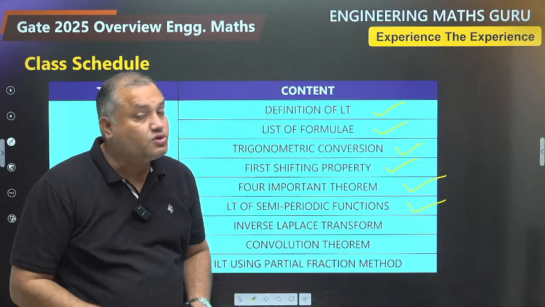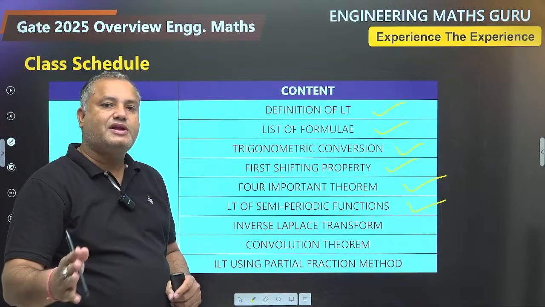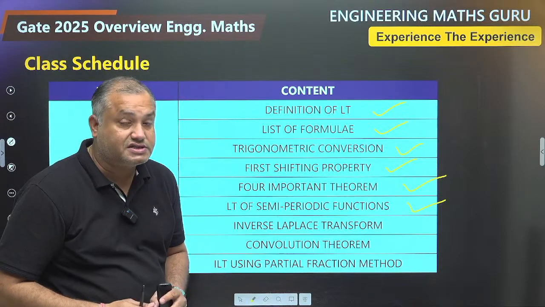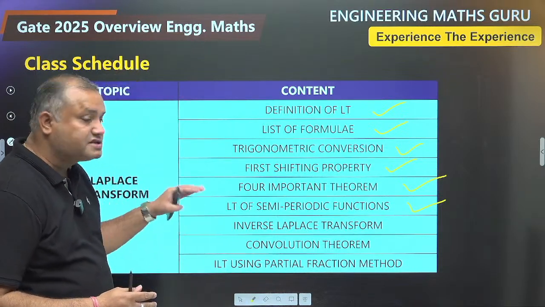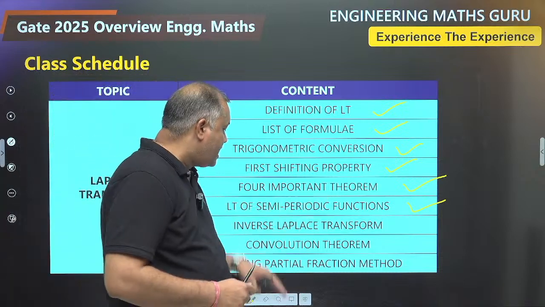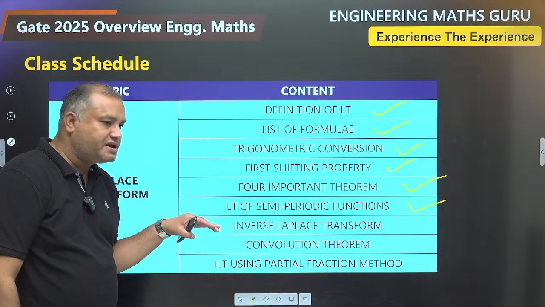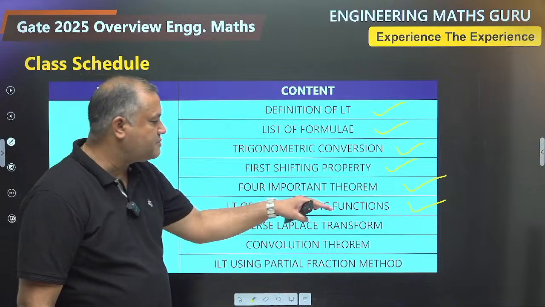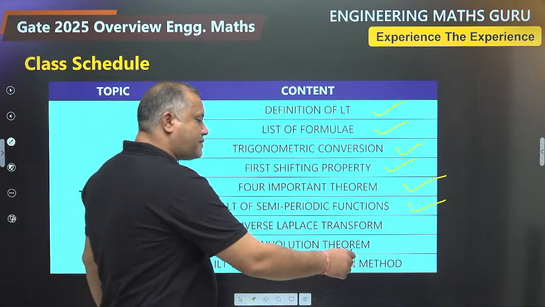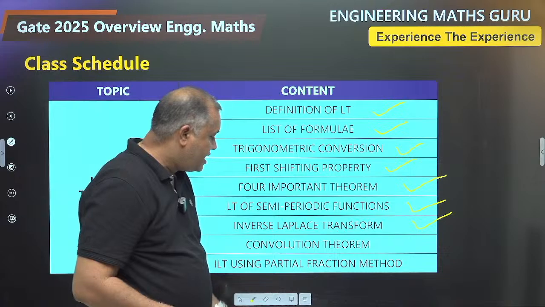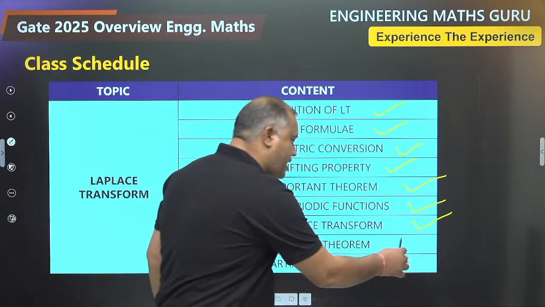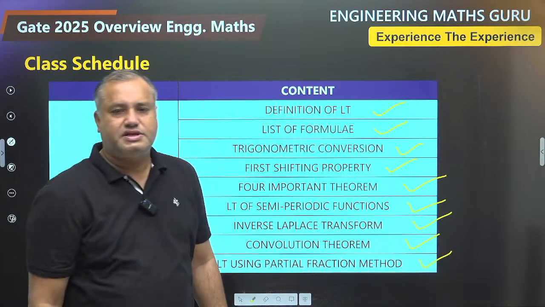Are they periodic? No, they are not periodic. Mind my words, Laplace transform never exists for periodic signals or periodic functions. Laplace transform exists only for semi-periodic functions, and that's why we have a separate heading for Laplace transform of semi-periodic functions. Inverse Laplace transform formula method, and then we'll move towards convolution theorem and partial fraction method. So all this will be covered here.